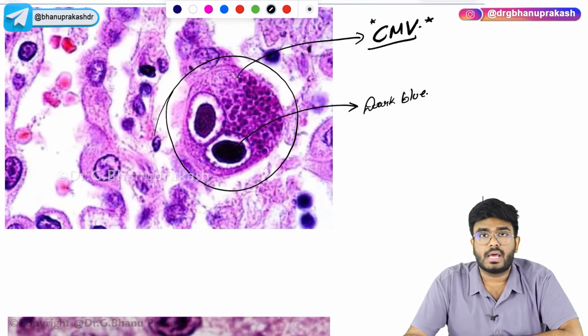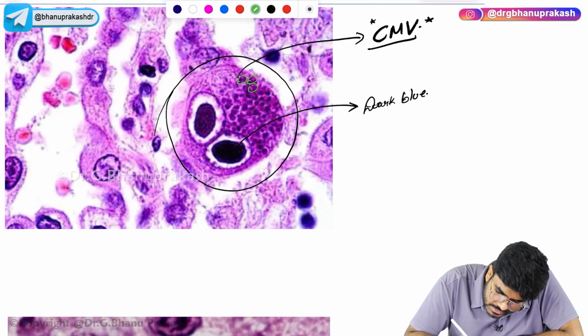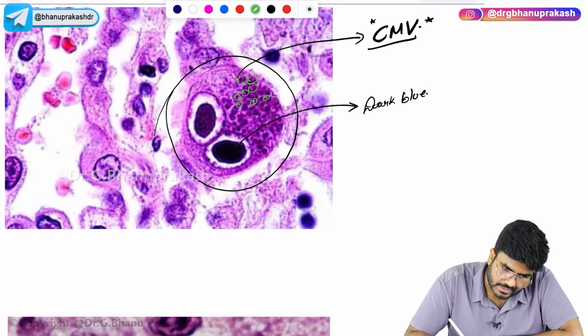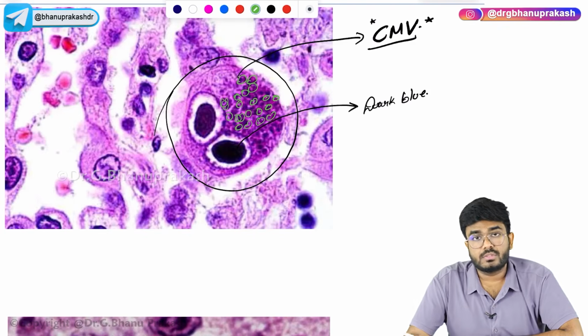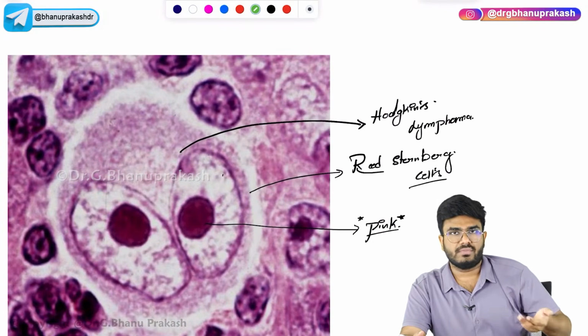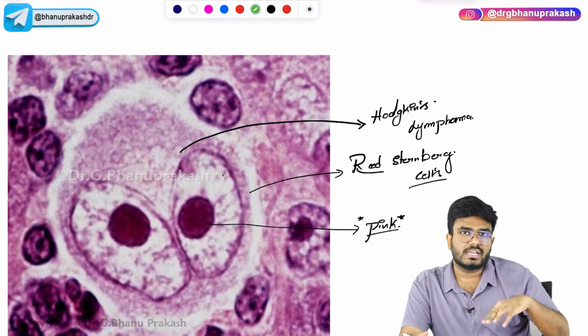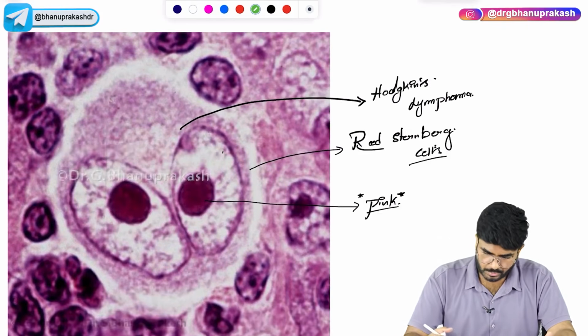Here it is dark blue. And one more thing, if you appreciate, there are many intracytoplasmic inclusions. So, that's how you differentiate a CMV infected cell from Hodgkin's lymphoma, based on the color: blue here, pink there, and the intracytoplasmic inclusions. That's the point which I want you to know.